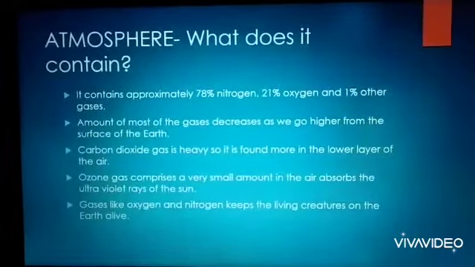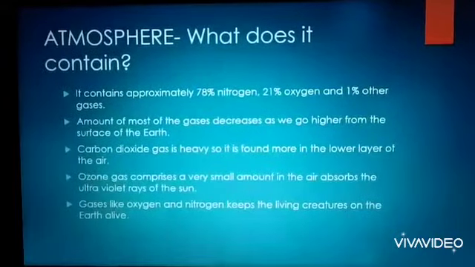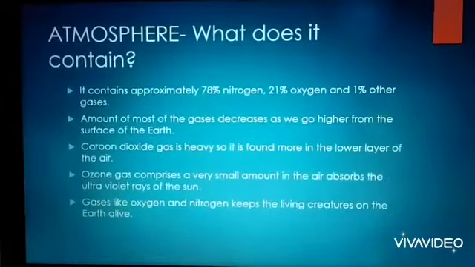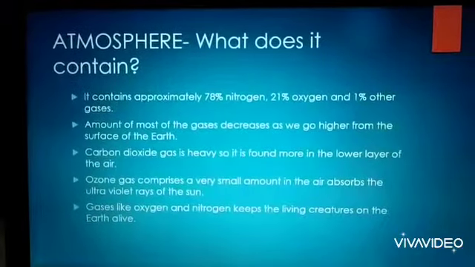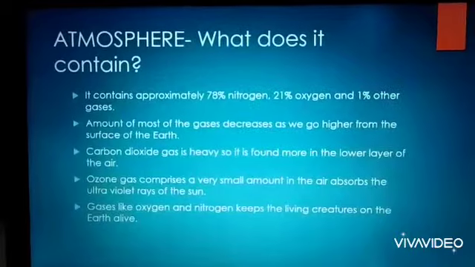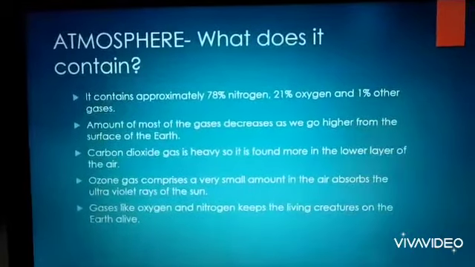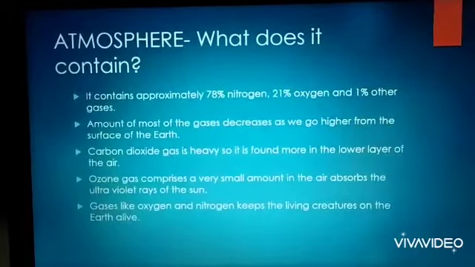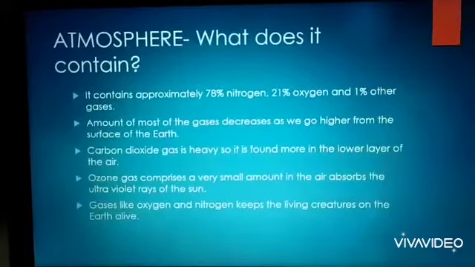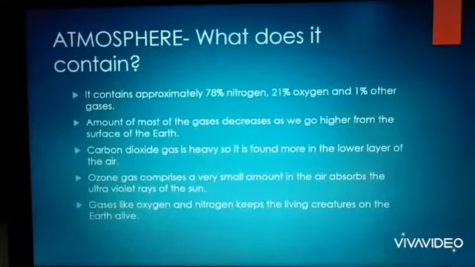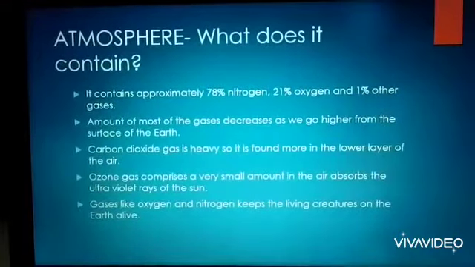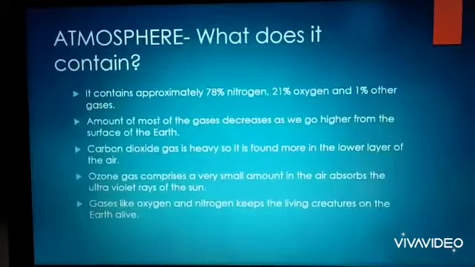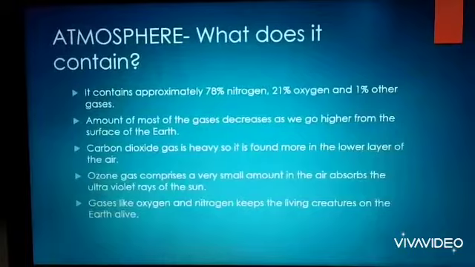There is also ozone gas which comprises a very small amount in the air, and it absorbs the ultraviolet rays of the sun. This ozone layer helps us by decreasing the heat of the sun. It protects us from the ultraviolet rays of the sun. So this ozone gas, which is in very less quantity but its work is very important, decreases the effect of the ultraviolet rays of the sun.